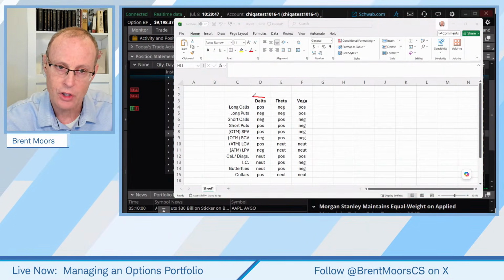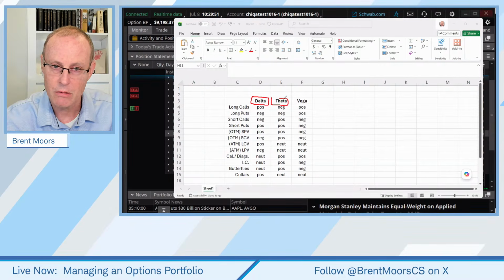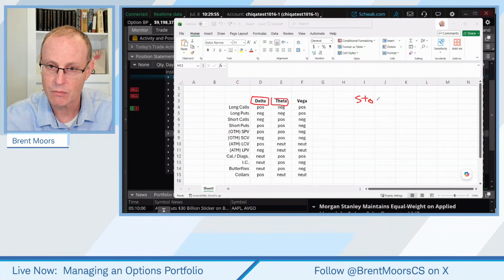Your Greeks can change based on what the stock is in relationship to the strike price. Okay, that's one thing that's going to change them.